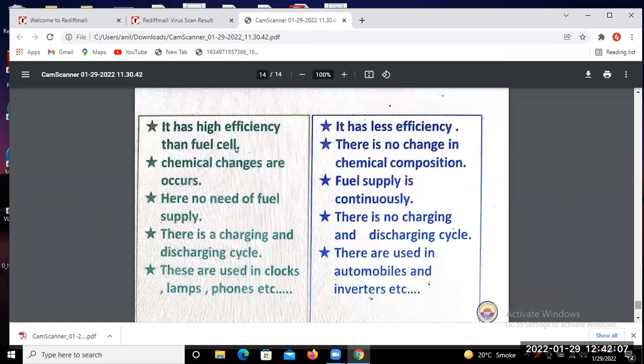And some other advantages you will find here, such as high efficiency and low efficiency. Chemical changes occur. So this is all about it. Let us stop here, and in the next class we will discuss other things.